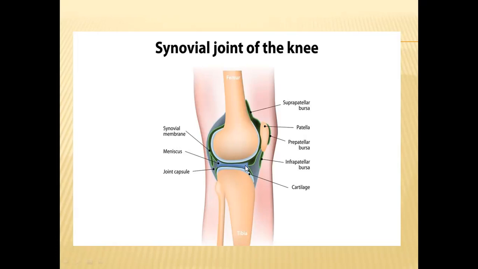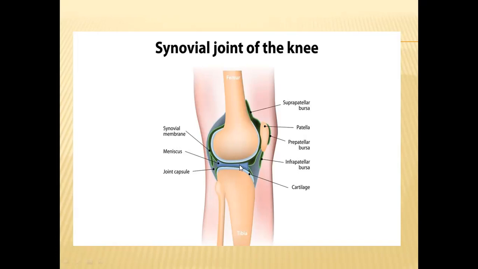When this liquid is not there, the two bones that make the joint will rub against each other, and that will cause pain. So when the synovial fluid concentration decreases, that will result in joint pain problems. Synovial fluid is very small in quantity, but it is required for the smooth functioning of the joint. So it lubricates the joint.